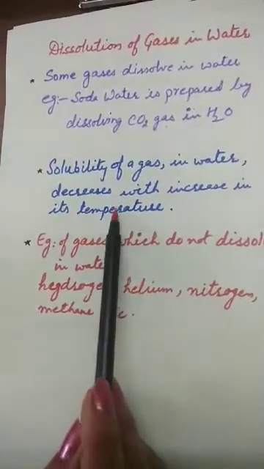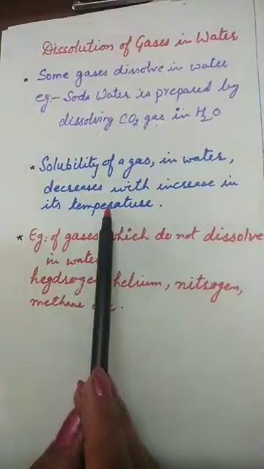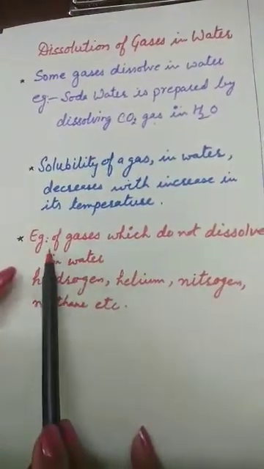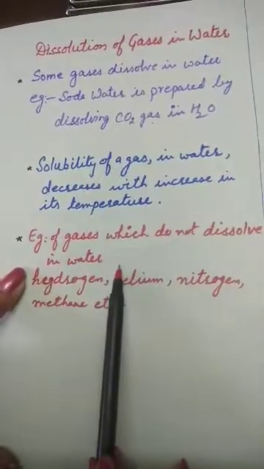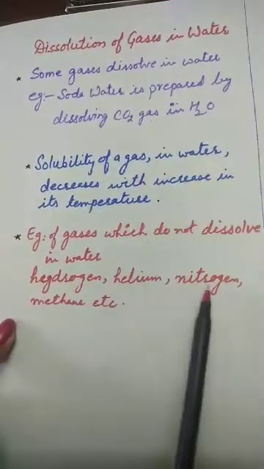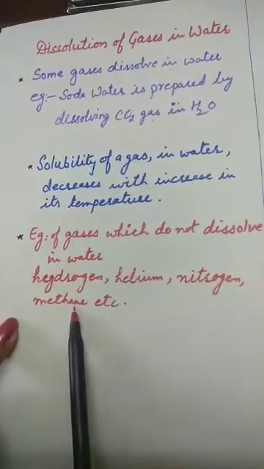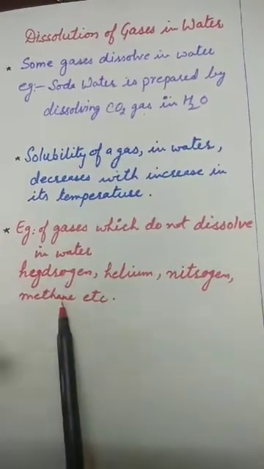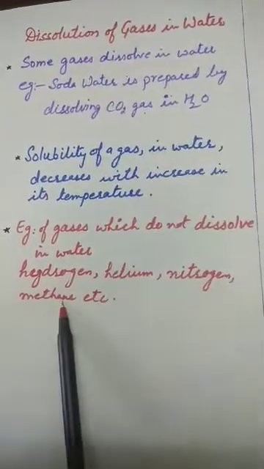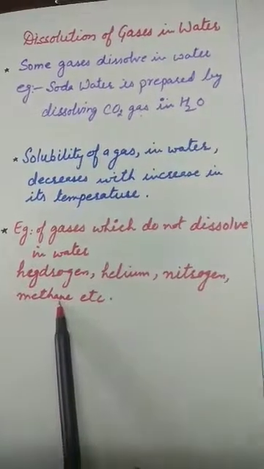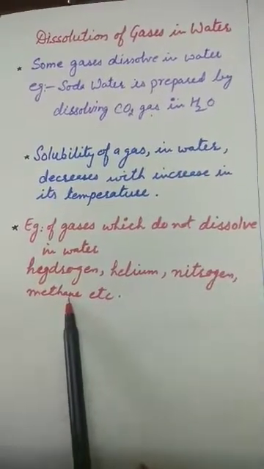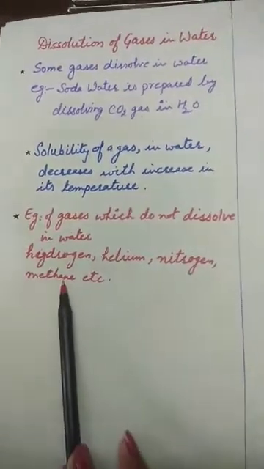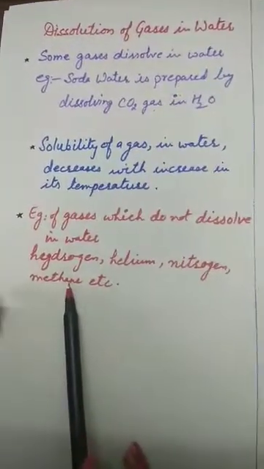This is the main topic and the last topic of your chapter, nature of matter. Examples of gases which do not dissolve in water are hydrogen, helium, nitrogen, and methane. So that's all in these topics. In this chapter we have studied matter, its three states, and the properties of matter like appearance, transparency, diffusion, solubility, and dissolution. These are all properties of matter.